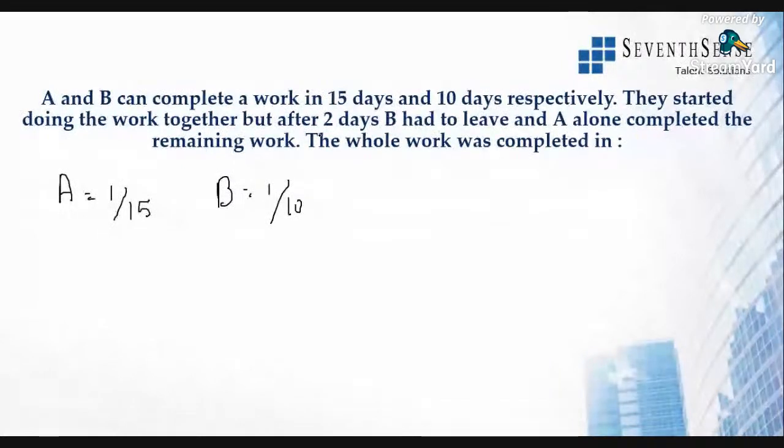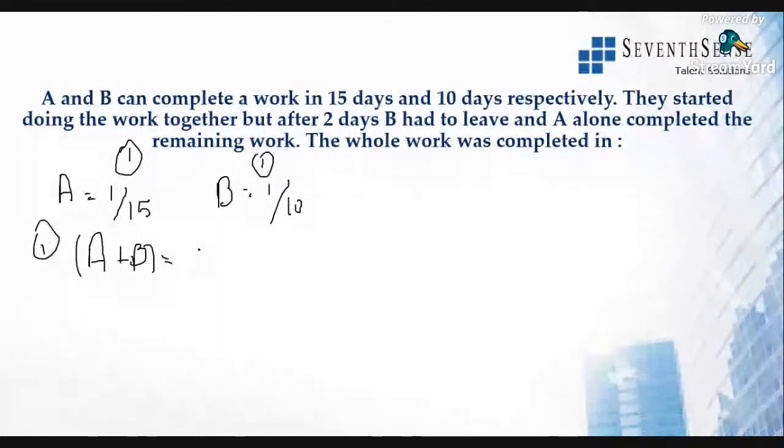So just find out the work done together. If they are working together, A plus B, how much part of the work will be done in 1 day? This is 1 day's work, this is also 1 day's work, together it is 1 day's work.